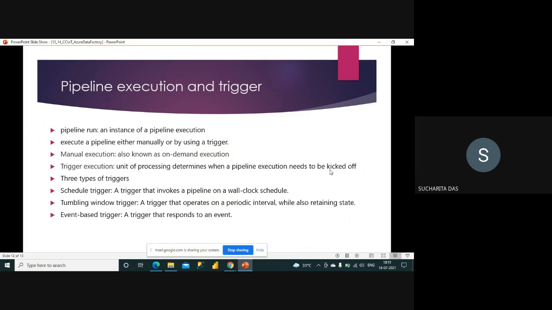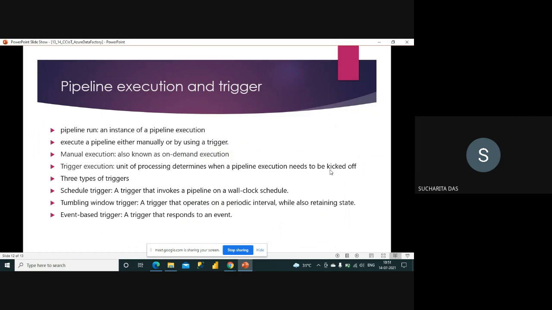So these things are being done by the pipeline. Now I have to execute the pipeline. That is important because once I have created the pipeline, I have to execute it. Execute means whatever logic I have written, that code will be executed and the changes will take place.